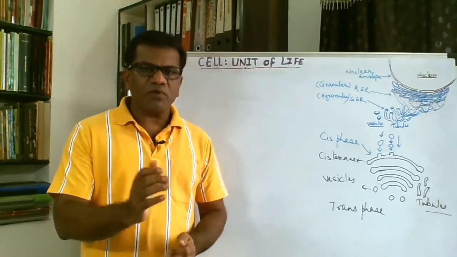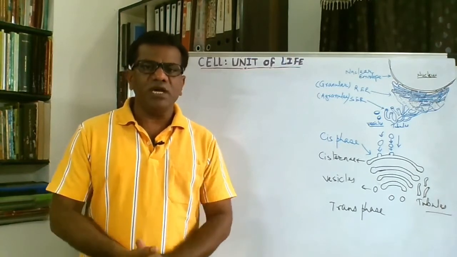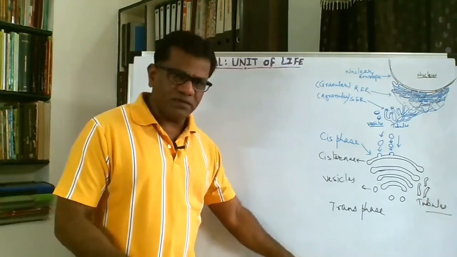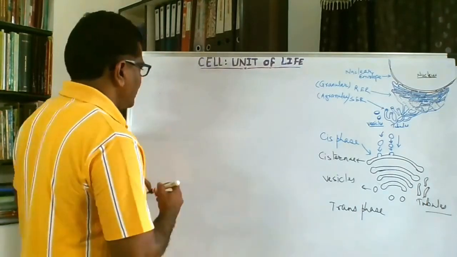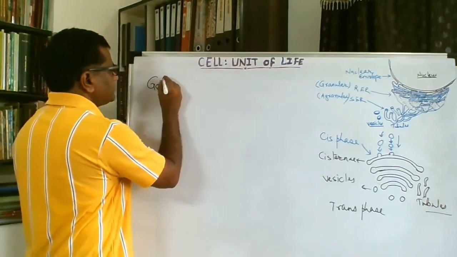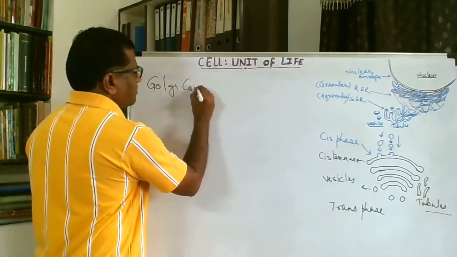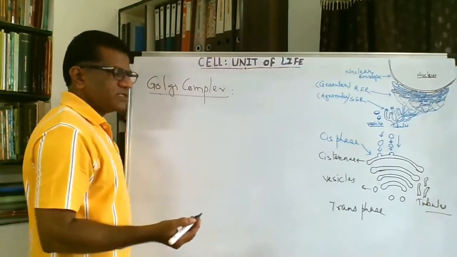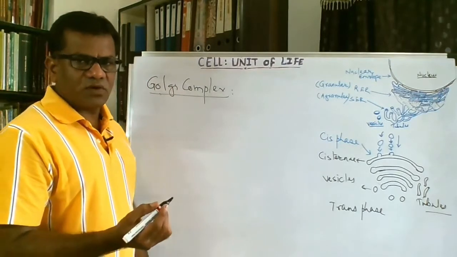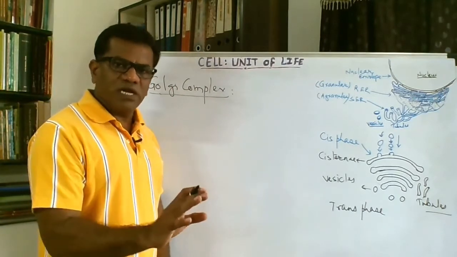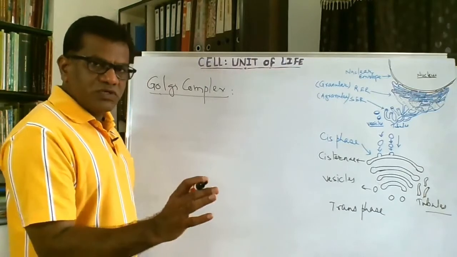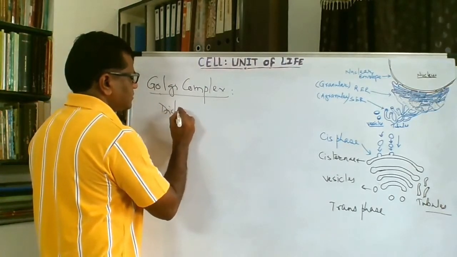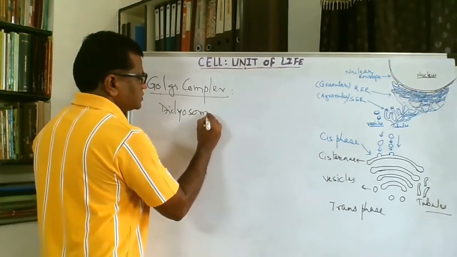So when we talk about endoplasmic reticulum, naturally we have to talk about the Golgi complex, and that is our today's topic. Let's discuss the Golgi complex. It is also called Golgi bodies, or only Golgi, and dictyosomes in the plants.